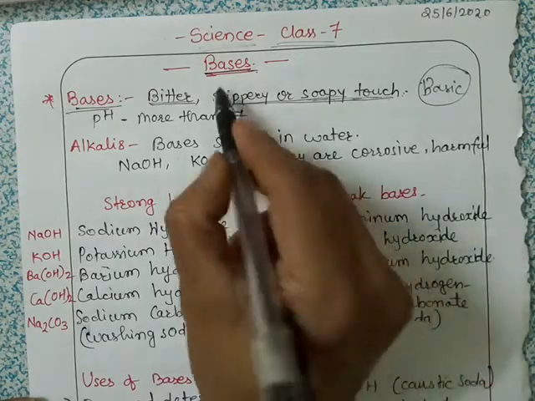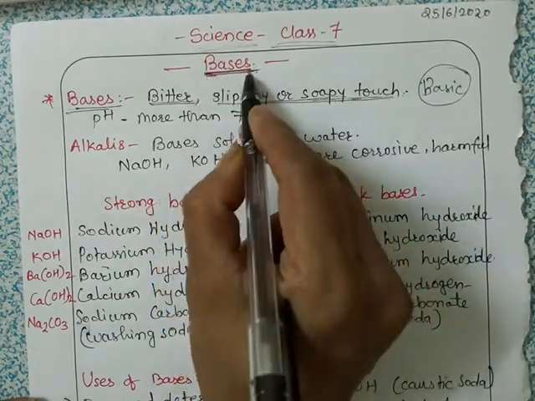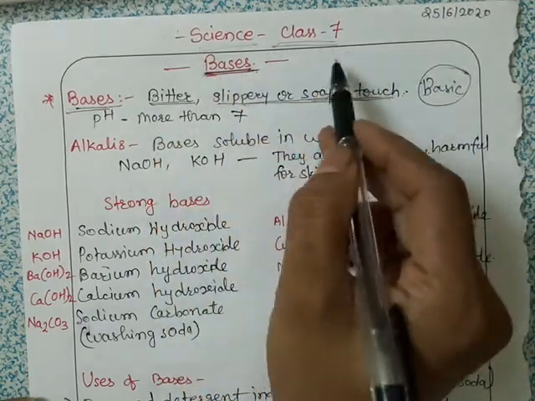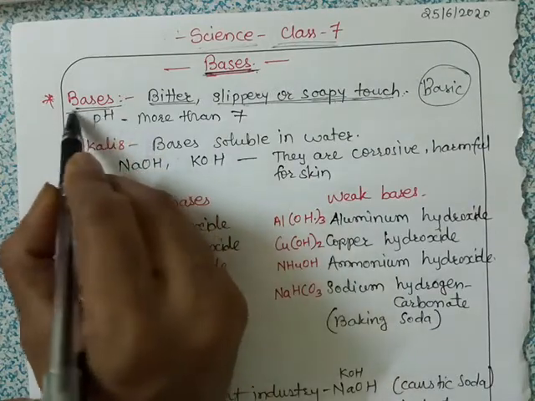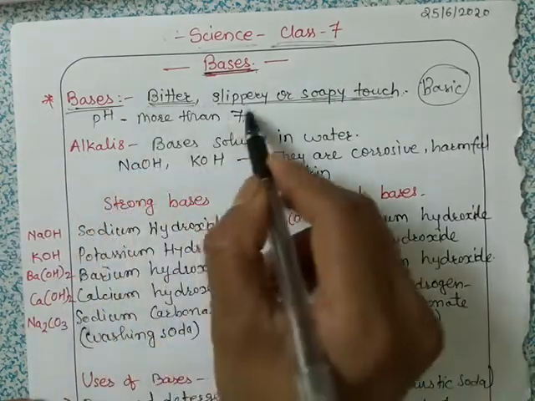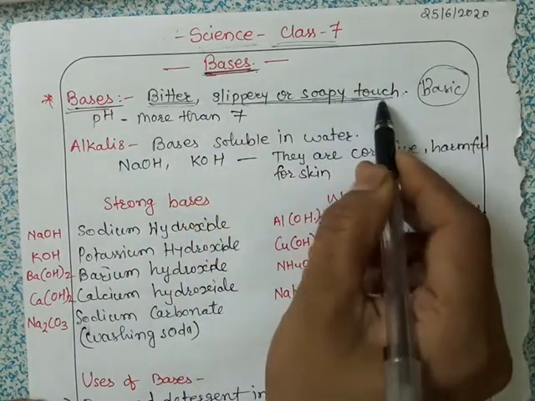Okay, so today's topic is bases. It is one of the topics of science in class 7. Okay, so what are bases? Bases are the substances that have a bitter taste and also they have a slippery or soapy touch.